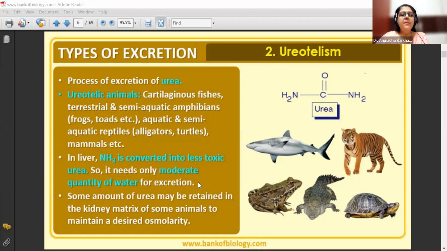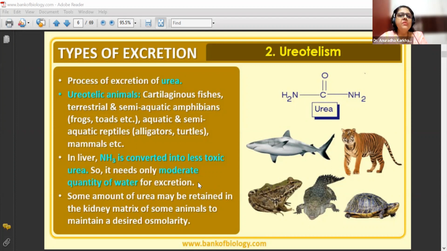Some amount of urea may be retained in the kidney matrix of some animals to maintain a desired osmolarity. So the osmolarity has to be maintained. That is, the positive and negative charges have to be maintained in the matrix of the kidneys.